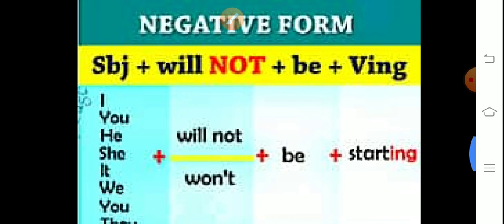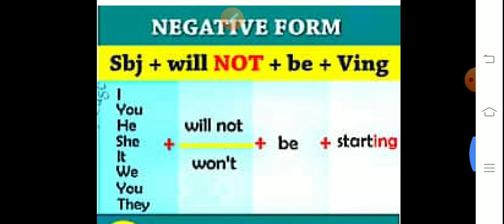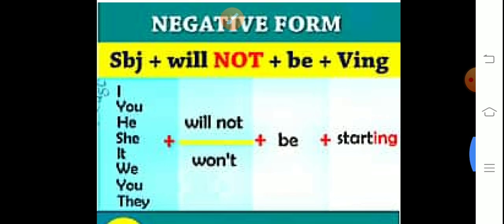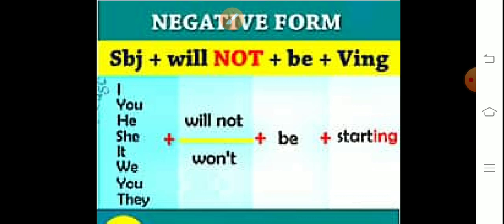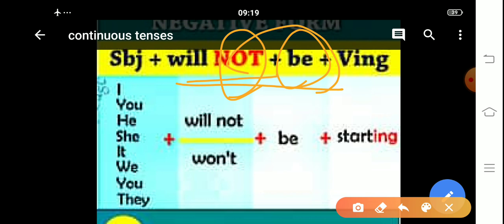Next, negative form. Just like that, you have to use subject plus will not be. Here don't make any kind of mistake. After the subject, "will be not" should not be used. "Will not be" should be used. Before be you have to use not. Don't use it after be. Not will be used before be.